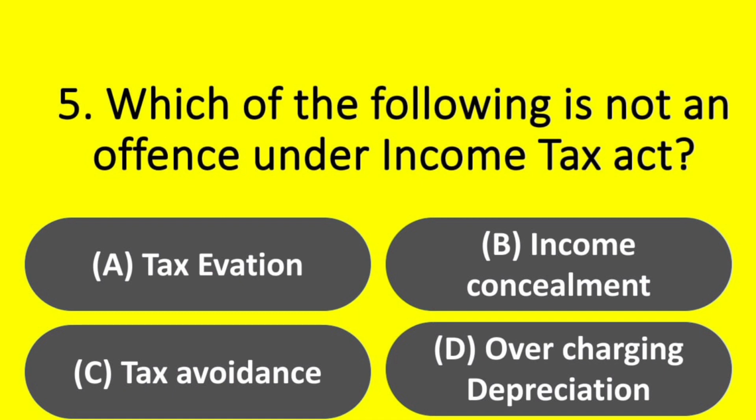Which of the following is not an offence under Income Tax Act? Option A. Tax evasion. Option B. Income concealment. Option C. Tax avoidance. Option D. Overcharging depreciation. Answer option C. Tax avoidance.